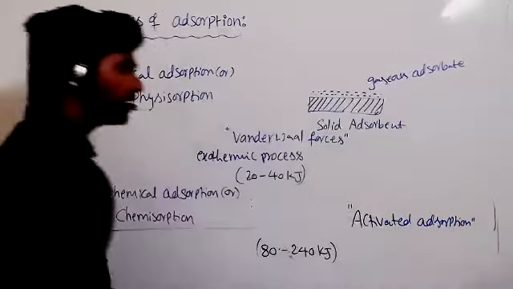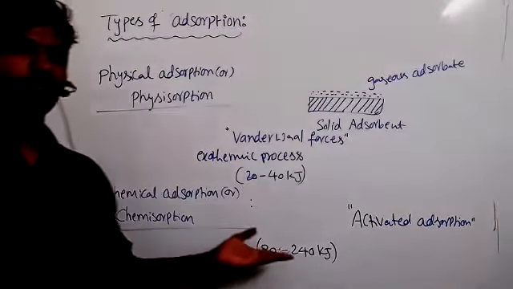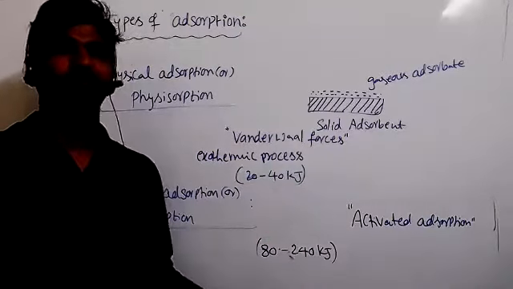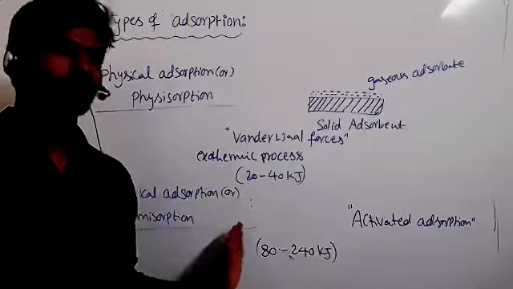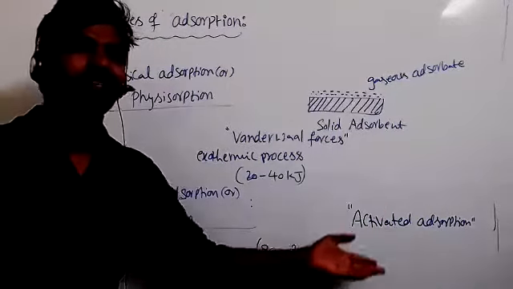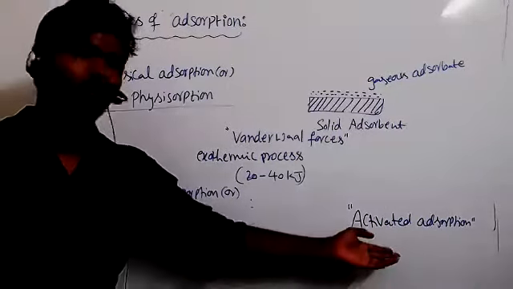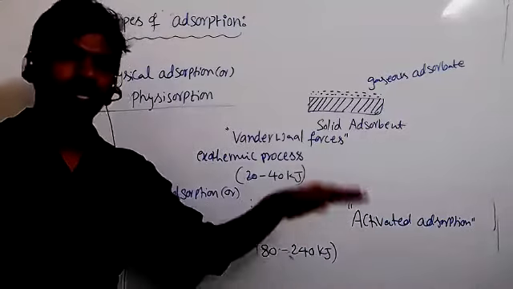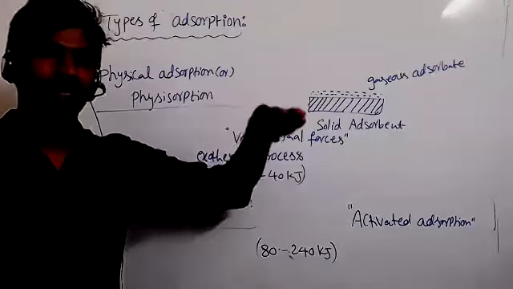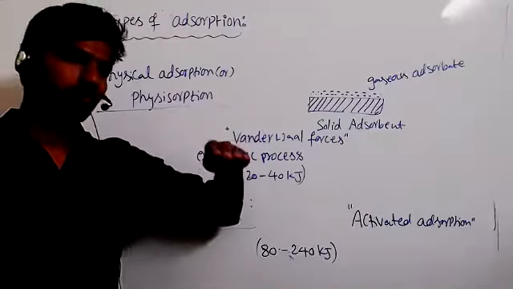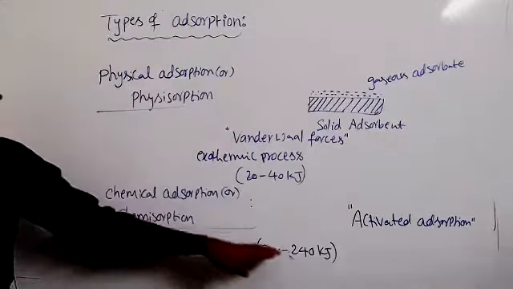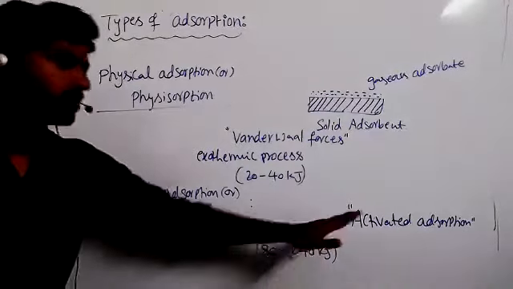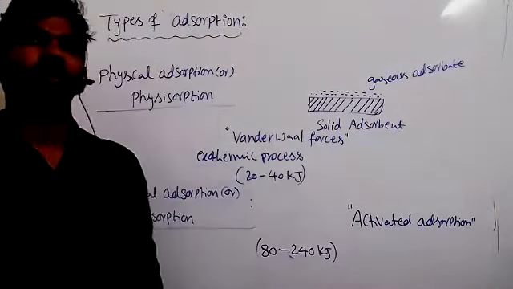Activated adsorption, because to carry out this process, chemisorption, a larger amount of energy is involved. We need to supply a large amount of energy for this adsorption to take place. That's why it involves a high activation energy. I think we already discussed what activation energy is. To carry out any chemical reaction, first the reactant must reach the activation energy level. So to reach that level, we must supply energy. So during this process also, more energy is involved. That's why we call it activated adsorption.